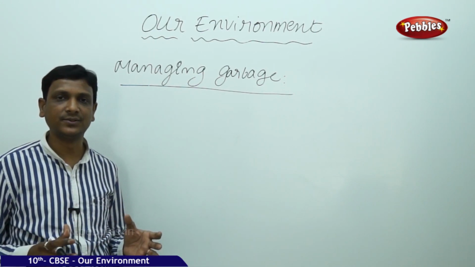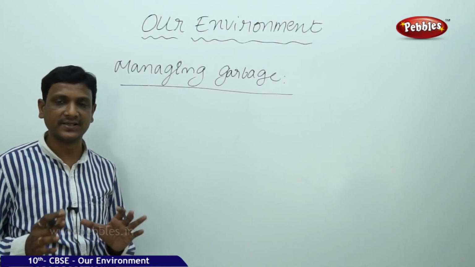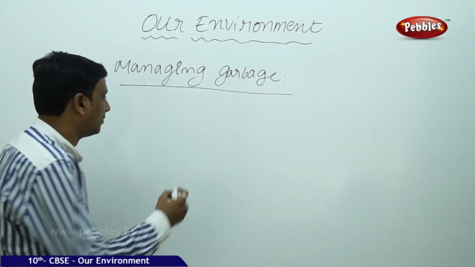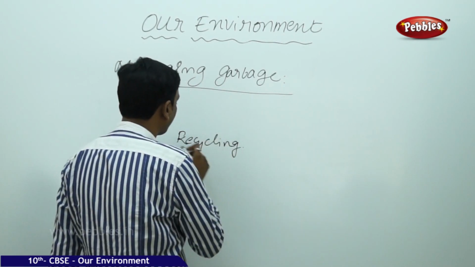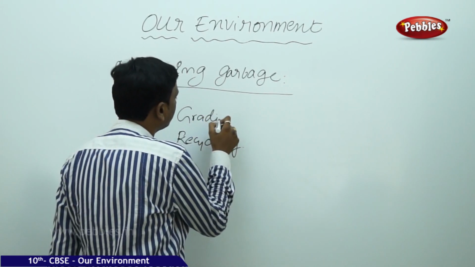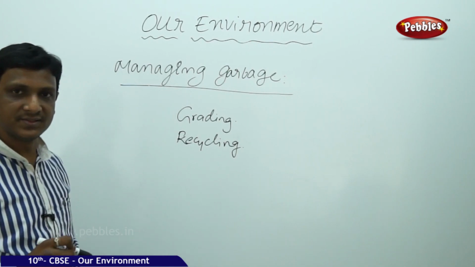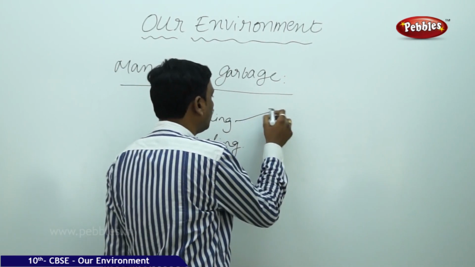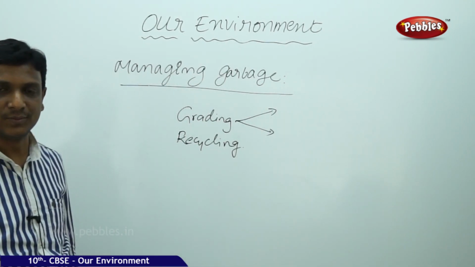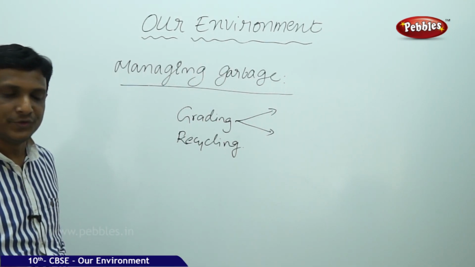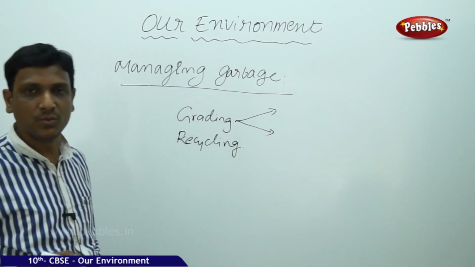Waste can be segregated into degradable and non-biodegradable. Of the non-biodegradable waste, a certain part can also be recycled. So recycling has to be done. First, grading has to be done. In certain cases, in some places, the grading is done primarily at the point of source. Where is that source point? Homes, domestic. In the house itself, you can put the degradable waste in one bin and the non-biodegradable waste in another bin.